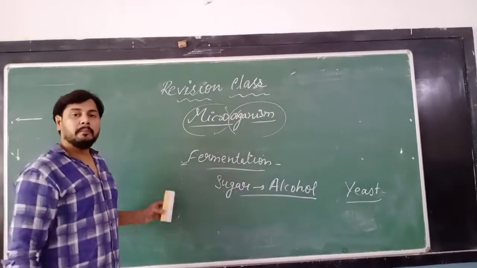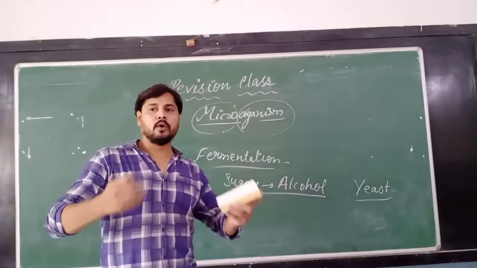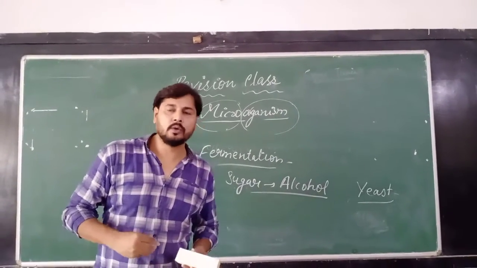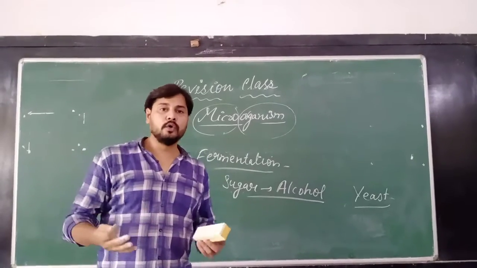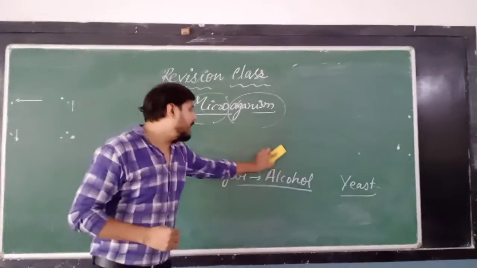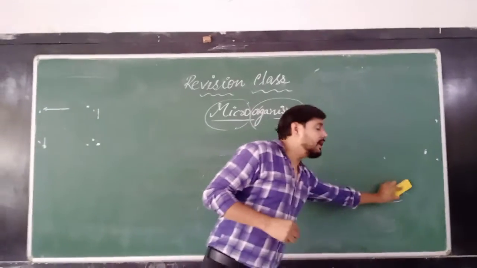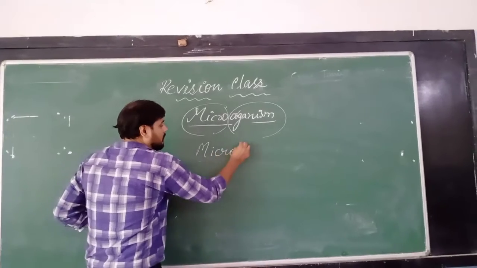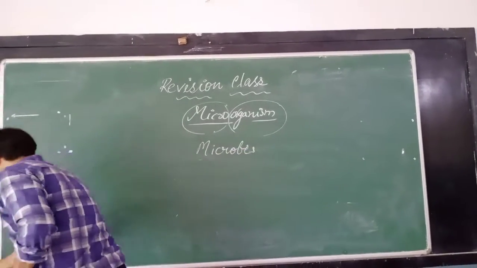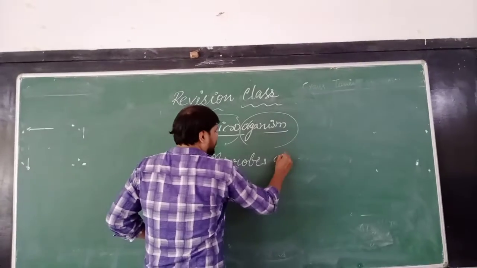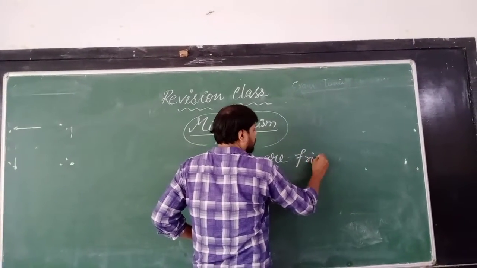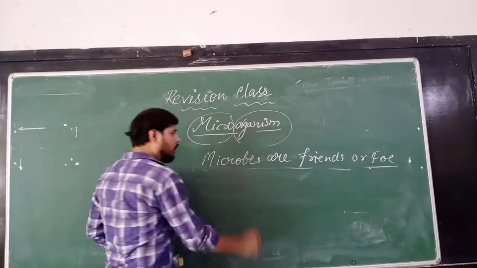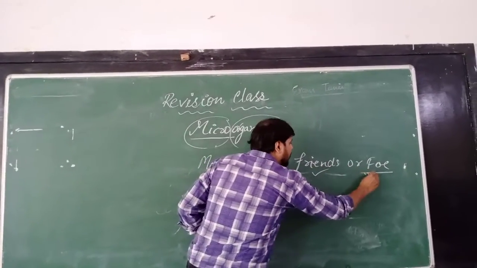The next topic is: microorganisms, friend or foe. If we breathe in, microorganisms enter our body also. So they can be harmful or useful to us. So we can say that microorganisms can be our friends as well as our foes. The next topic: microorganisms are friends or foes. Microorganisms are our friends also and foes also.